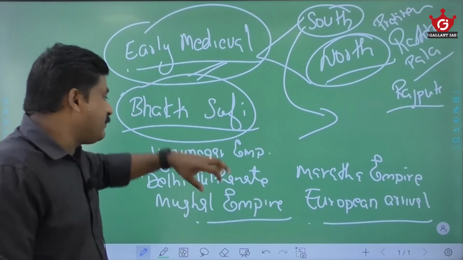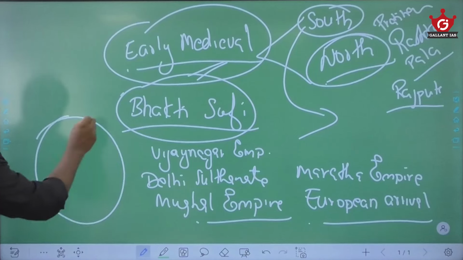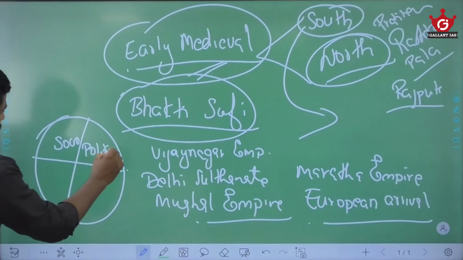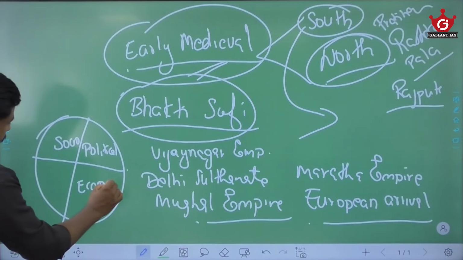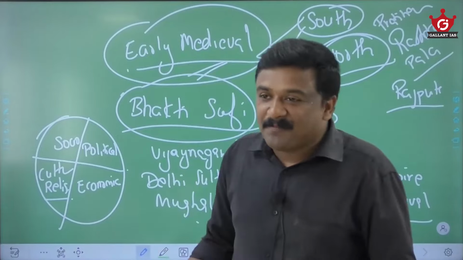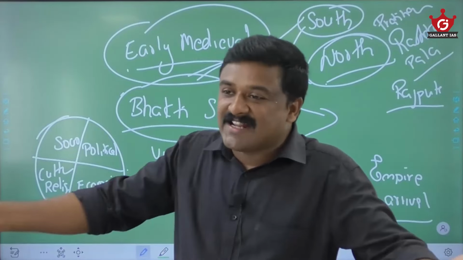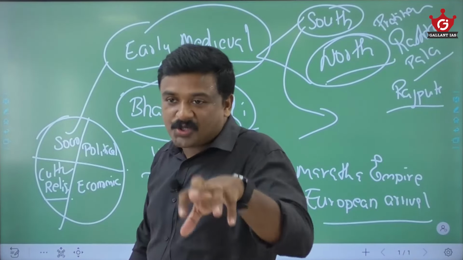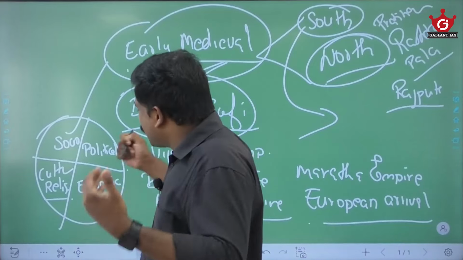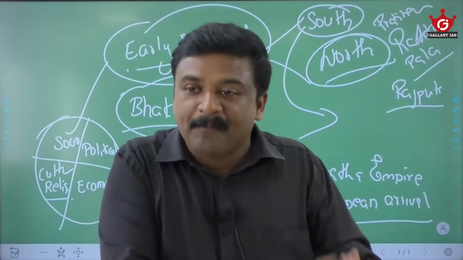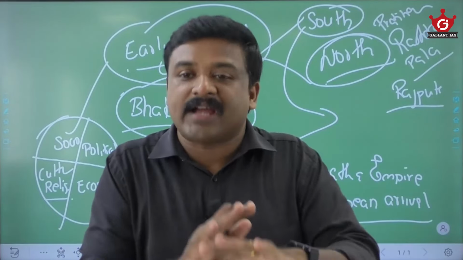When you study this ancient and medieval, please take care. Certain dimensions have to be covered very well. That is the socio-political, economic, cultural, religious dimensions. Any module you cover, whether it is the Mauryan Empire, Gupta Empire, Imperial Cholas, Delhi Sultanate or Mughal Empire, anything you cover, please make sure you cover these dimensions. There is a social aspect, economic aspect, political aspect, cultural and religious aspect of that particular age or empire or that particular society that has to be covered.